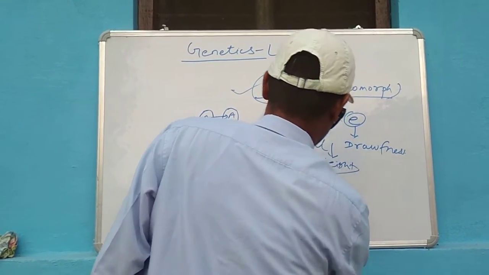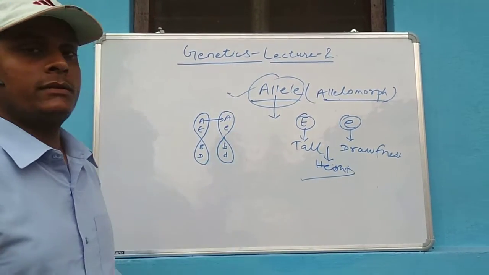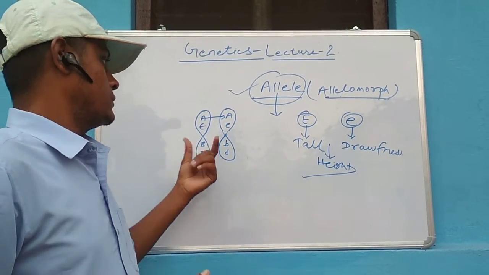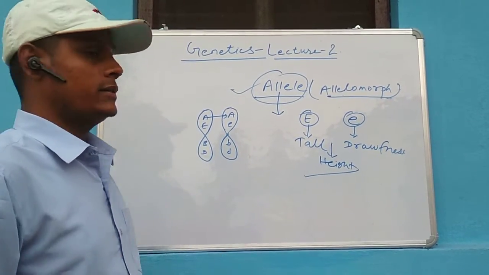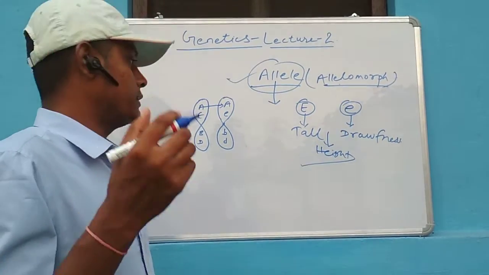So one thing is clear here: in the case of alleles, those genes which are present on the same chromosome, same locus, regulate the same character. The trait may be similar or dissimilar.